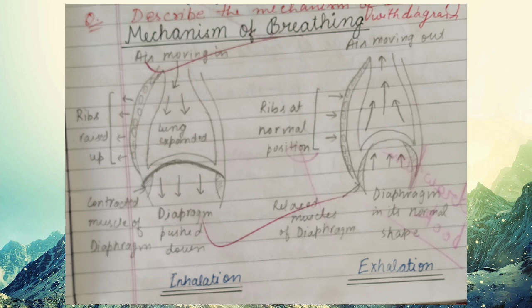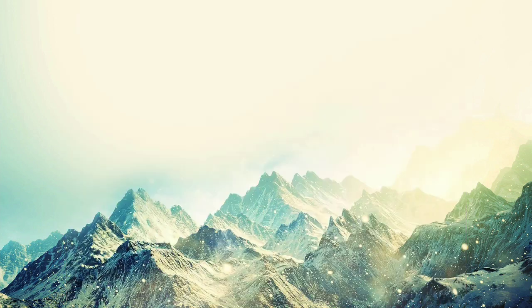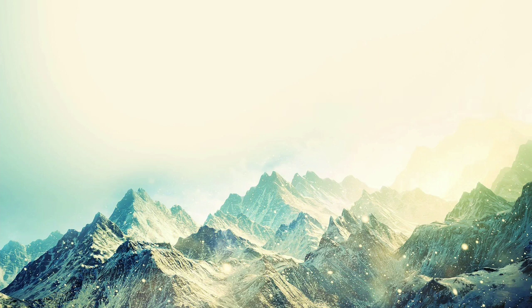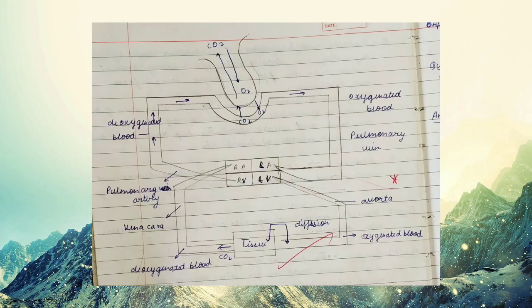So this is the simple external process of breathing, in which the rib cage moves up and the diaphragm moves down when we inhale, and when we exhale, the rib cage moves down and the diaphragm moves up. Fine. Now the next and most important question is how the gaseous exchange takes place in humans, because inside us also gaseous exchange should take place. Gaseous exchange means oxygen should come inside and carbon dioxide should go outside. So how does it occur?